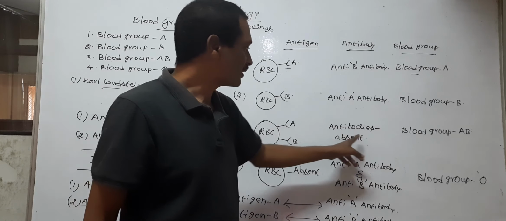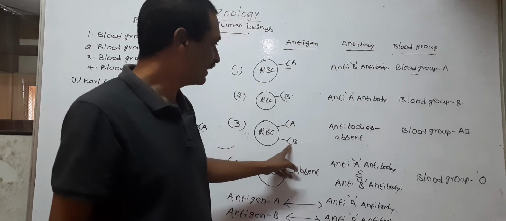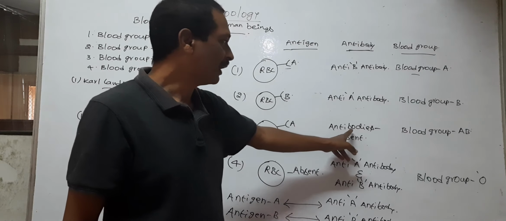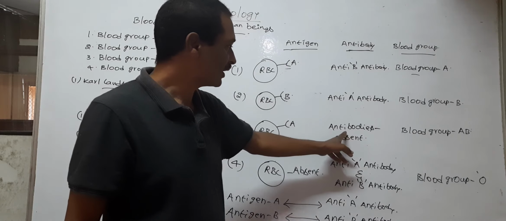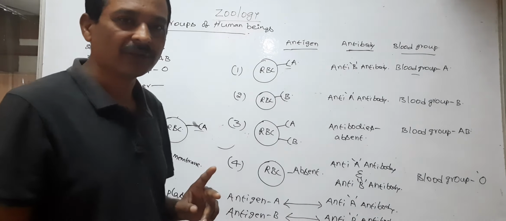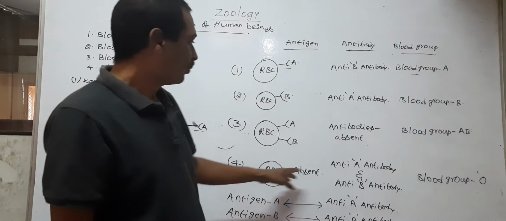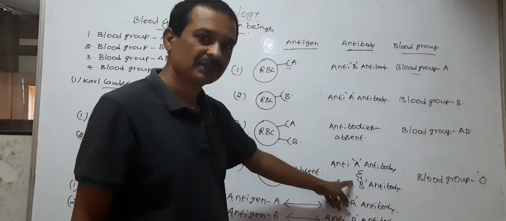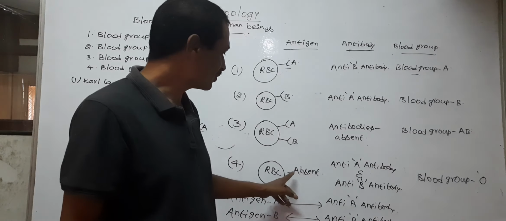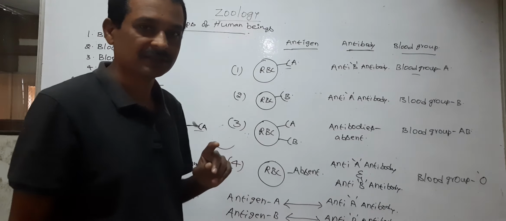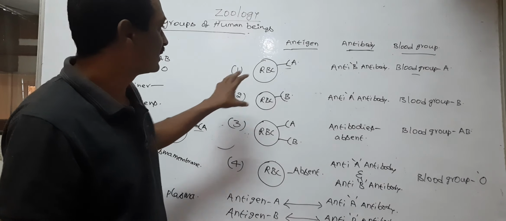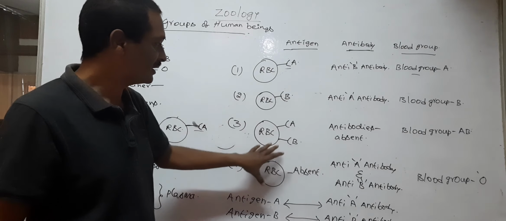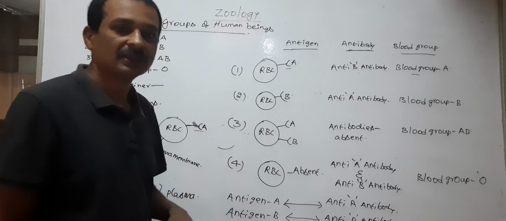An AB blood group person possesses two types of antigens, so does not possess any antibodies. O blood group persons possess two types of antibodies and do not possess antigens. So by the presence or absence of antigens, the blood group is decided.